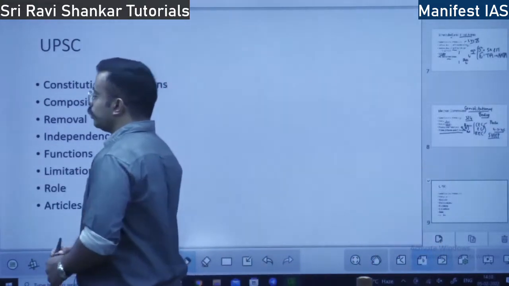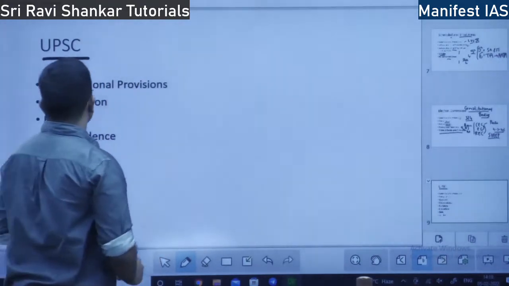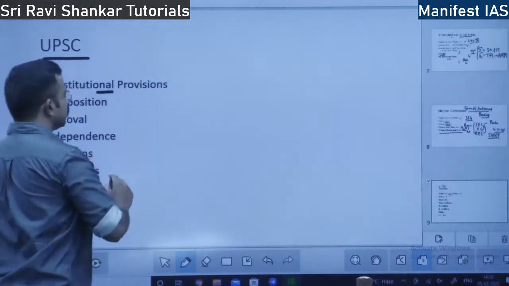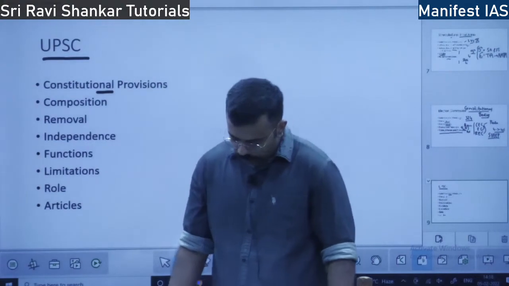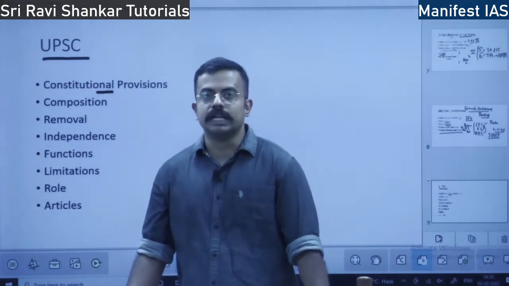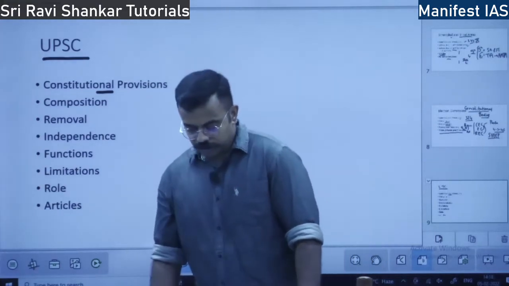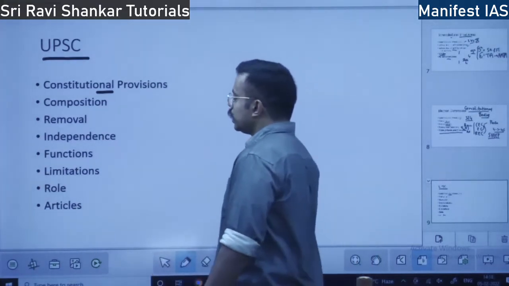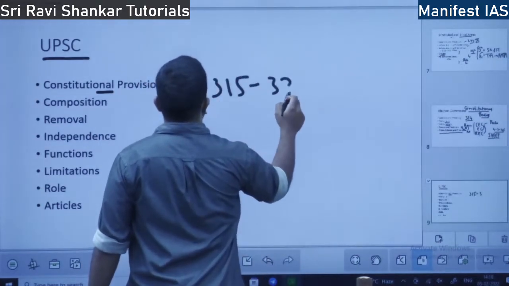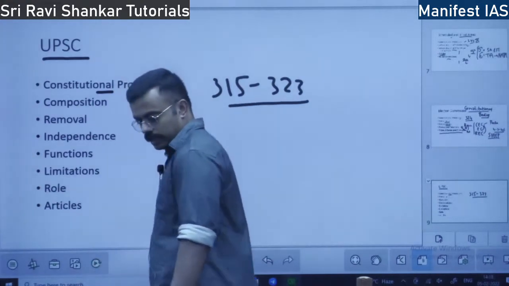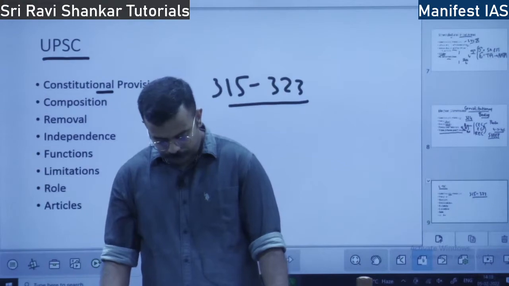Next, the most important body, the Central Public Recruitment Body, UPSC, for which most of you are preparing. So what are the constitutional provisions? It comes under Part 14 of the Constitution. Articles 315 to 323 speak about UPSC.